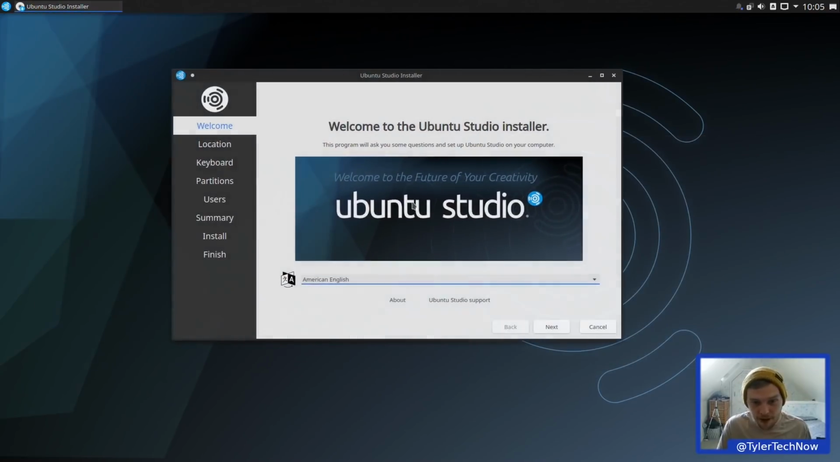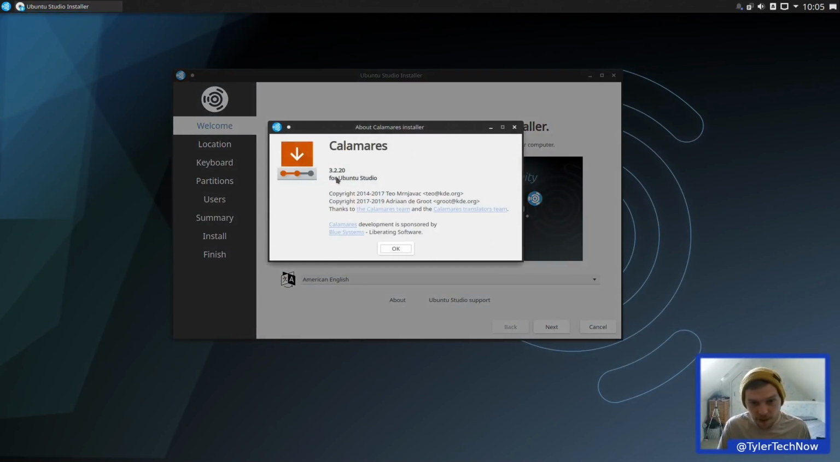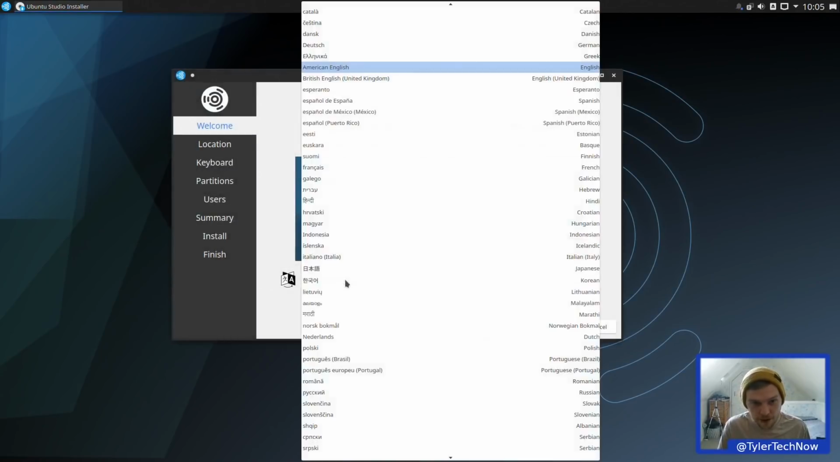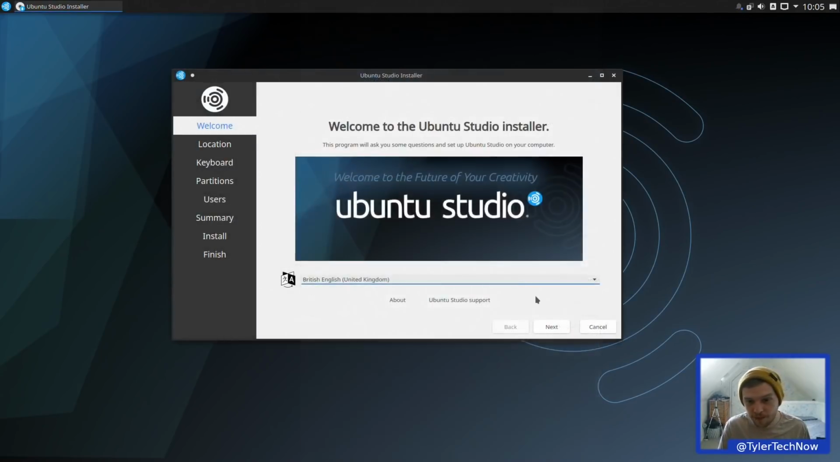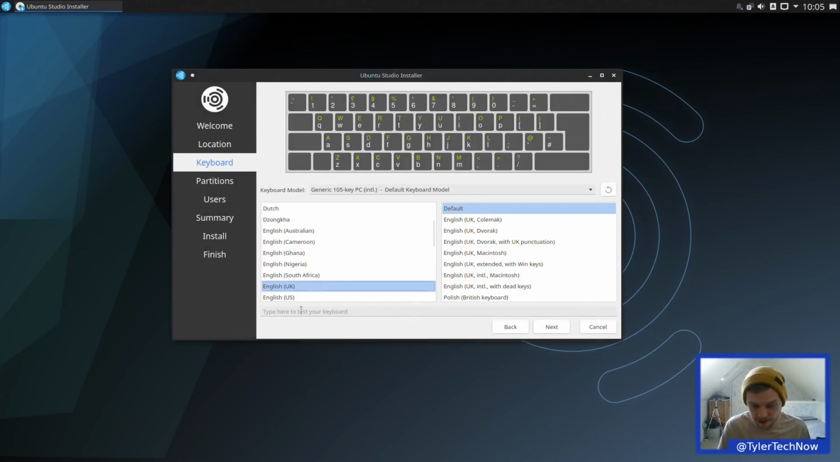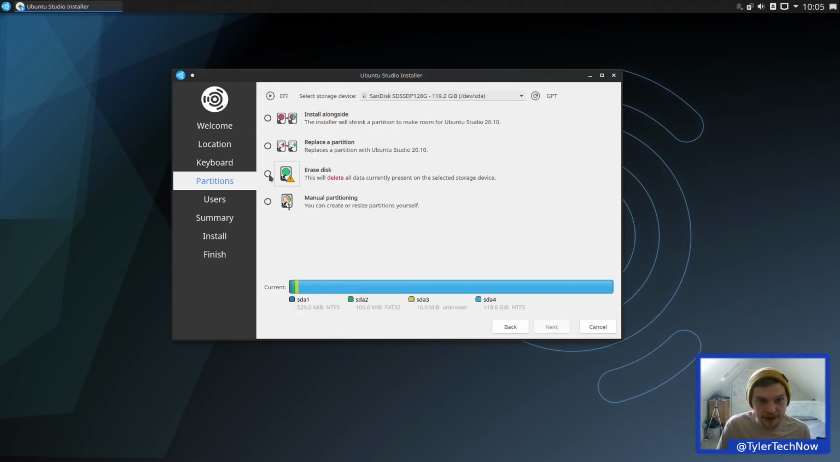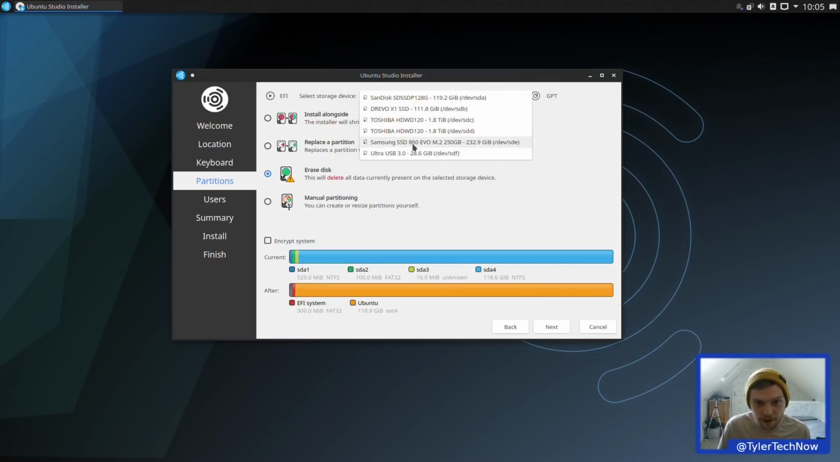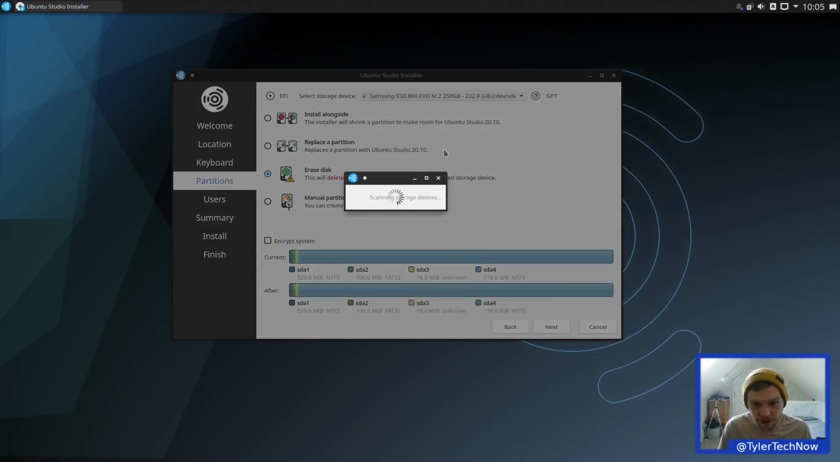So it's using Calamares for the installer, version 3.2.20. Let's just choose our language, which is British English, and click next. Europe, London, that is correct. Let's just test our keyboard out, and that is all good. Right, I'm going to do a straight erase disk on this disk here, and then we're going to see how it's going to set it up.